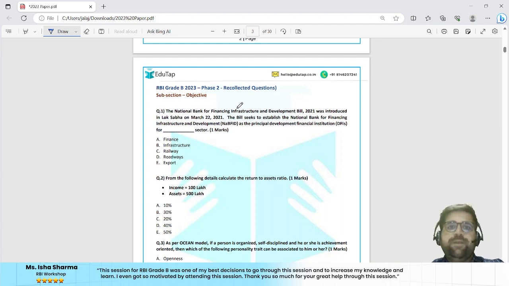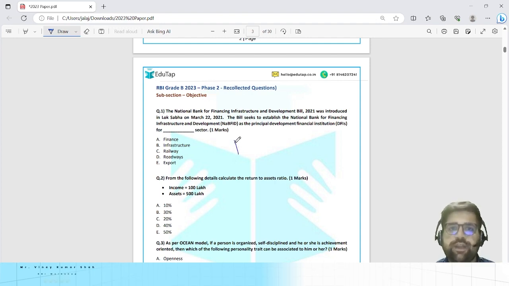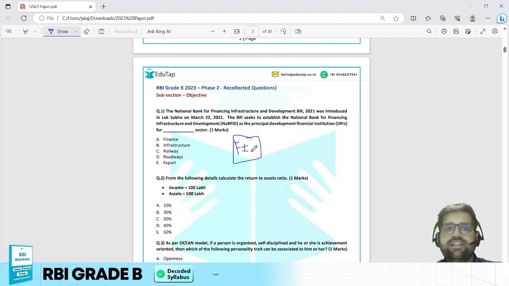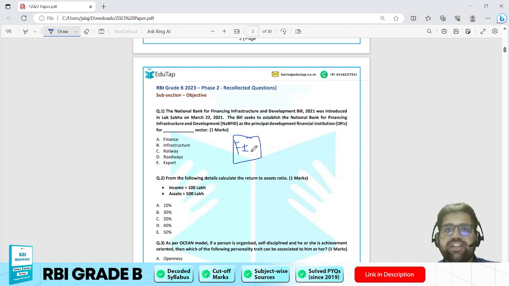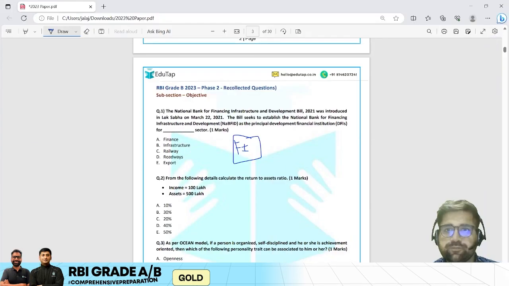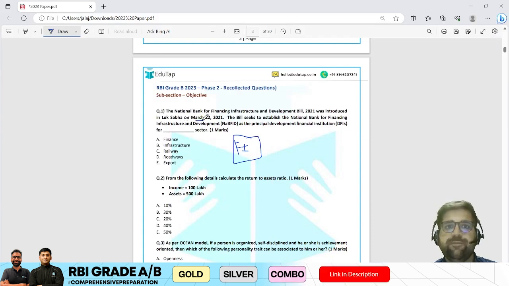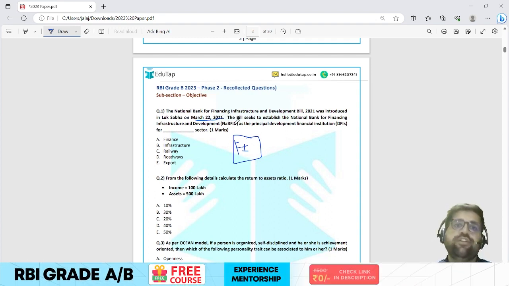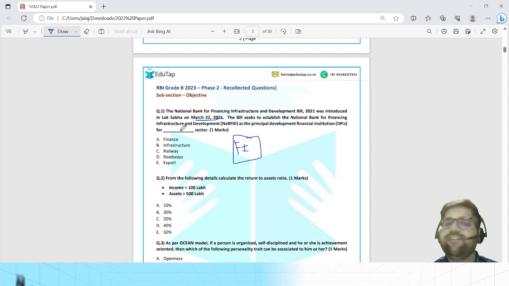First, the NaBFID. It is asked from the chapter Financial Institutions. I hope you remember NaBFID was added to the 2023 syllabus recently only. The question says the National Bank for Financing Infrastructure and Development Bill of 2021 was introduced in Lok Sabha in March 2021. The bill seeks to establish the National Bank for Financing Infrastructure and Development as a principal development financial institution for dash sector. So it's a fill in the blank question.